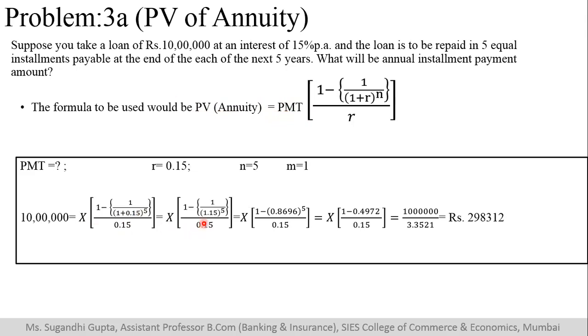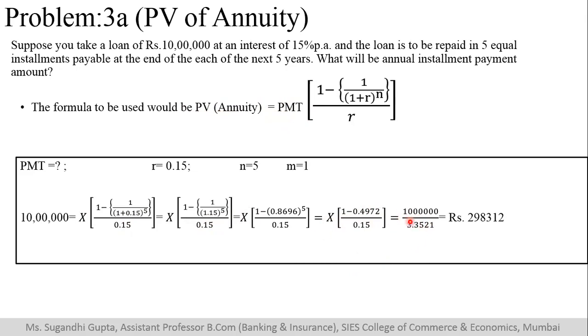So that is there. Again, if you solve this, you will get 0.4972. If you solve this, you will get a factor of 3.352.